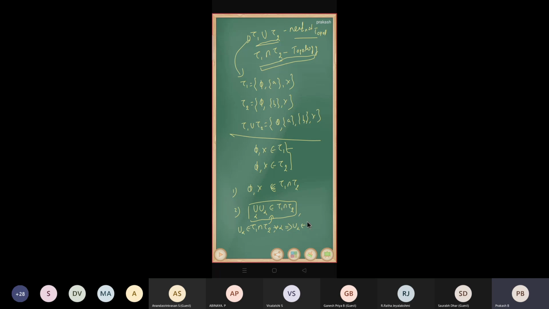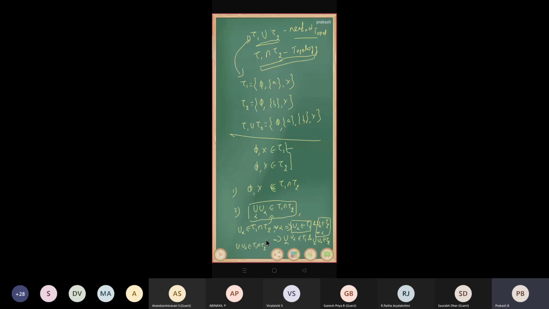That means U alpha belongs to tau 1 and U alpha belongs to tau 2, for all alpha. Now tau 1 is a topology, therefore it is closed under arbitrary union, so the union of U alpha over alpha belongs to tau 1. Similarly tau 2 is also a topology, so the union of U alpha over alpha belongs to tau 2. So the union of U alpha is a common element, therefore it belongs to tau 1 intersection tau 2.